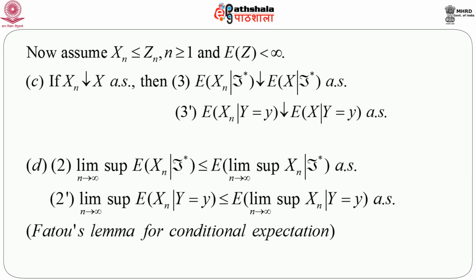So this is basically another version of the monotone convergence theorem, and again we can give Fatou's lemma for conditional expectation with respect to lim sup, the same way that we have given lim inf.